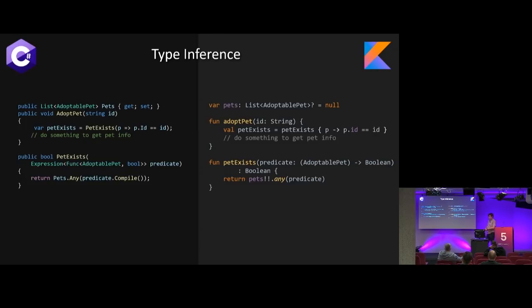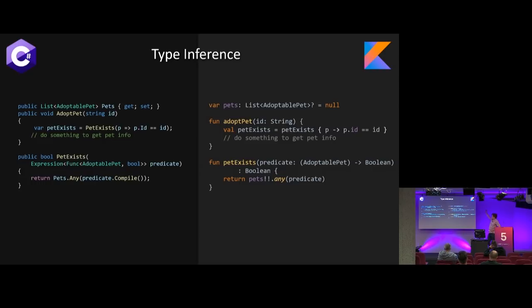And then on the right side in Kotlin, we define a predicate as the arrow function. So this is the type, right? This is saying predicate is a function that returns me a Boolean given an adoptable pet. And we also get that sort of any feature. If you've ever tried to write Java lately, you don't get any of this cool array management stuff where we basically get Link in Kotlin, but we won't get into all that sort of library stuff.